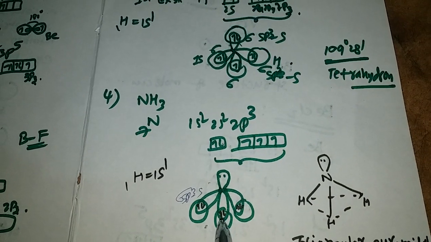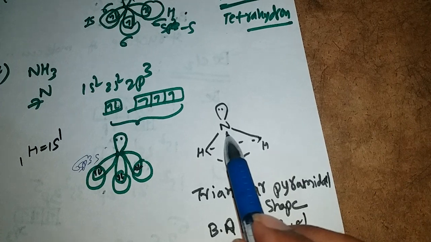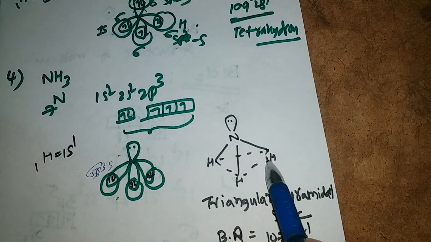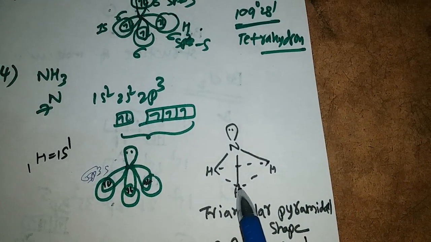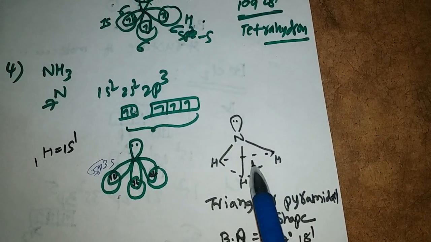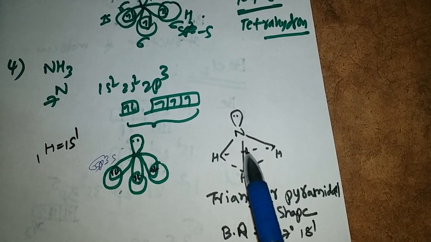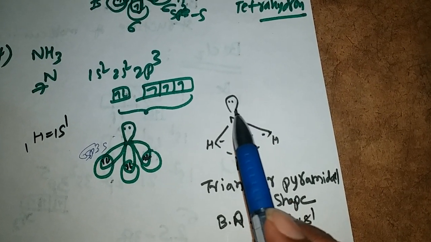This is one, this is the second, this is the third. The shape is triangular pyramid. In the plane of the triangle, each corner has one hydrogen atom. At the center of the triangle, on the upper side we have nitrogen. On this nitrogen we have one lone pair.